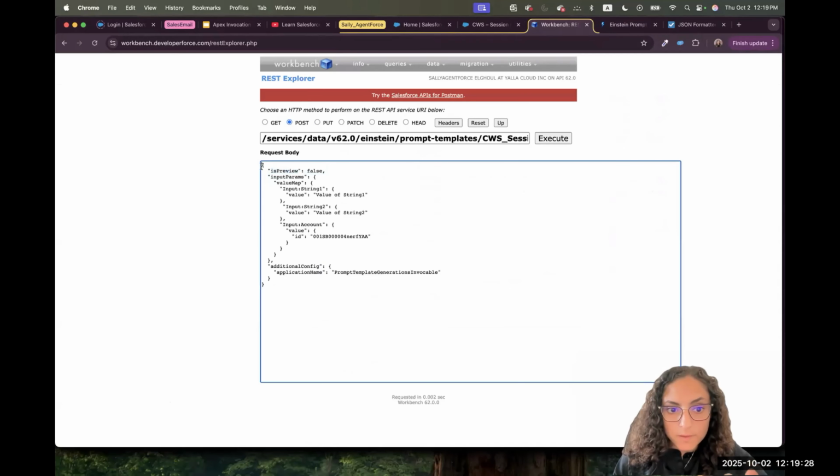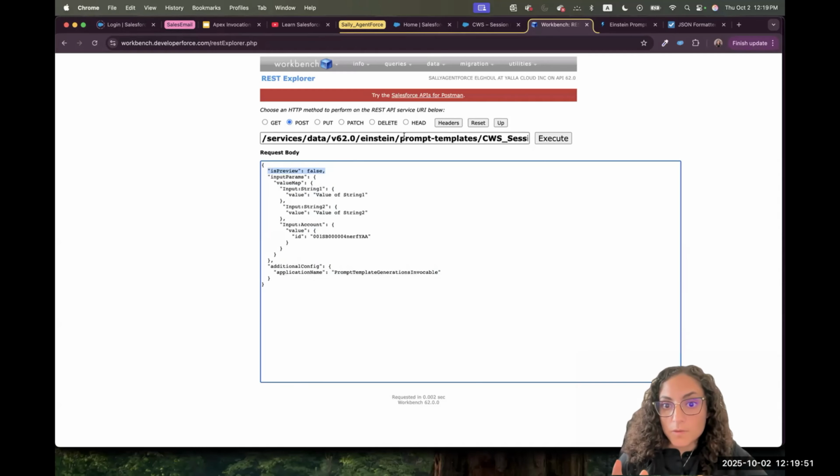And you notice here the body is in the form of JSON. And we saw together in one of the sessions what the JSON structure is. And if we have questions about it towards the end of the session, I can talk deeper about the JSON format, but it's usually a key and a value. So here the key is isPreview and we set the value to false.